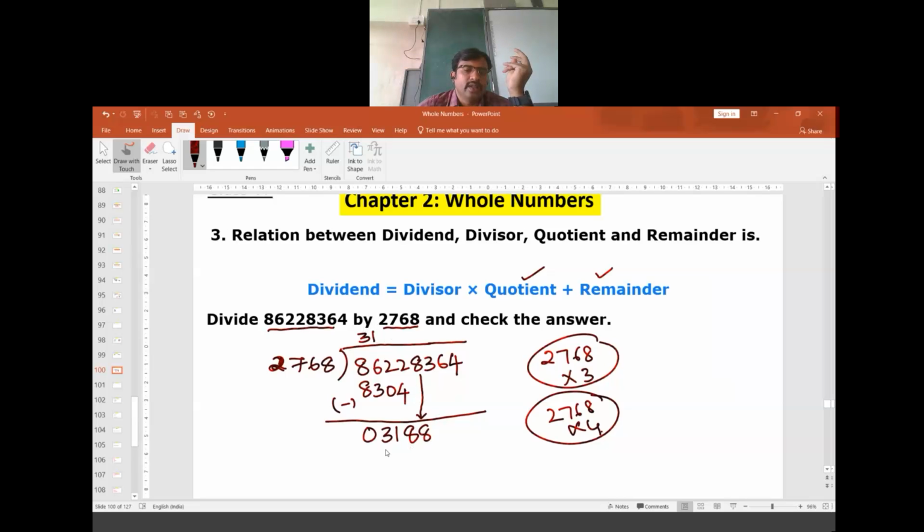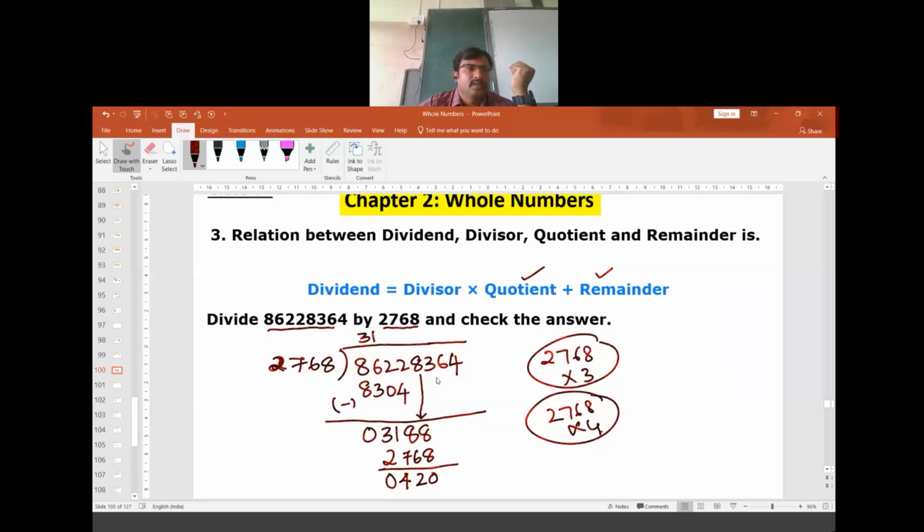It is 2768. Subtracted, 8 minus 8 is 0. 8 minus 6 is 2. Then 1 minus 7 is not possible. So 11 minus 7 is 4. 2 minus 2 becomes 0.